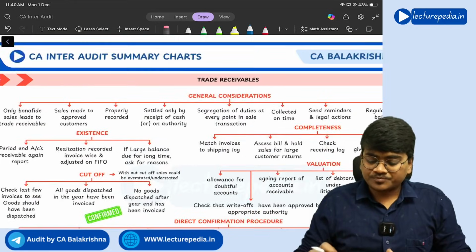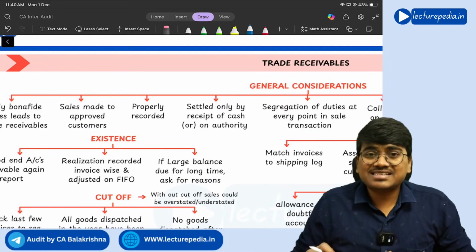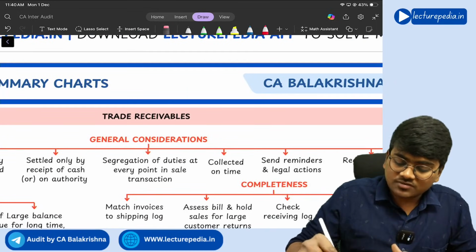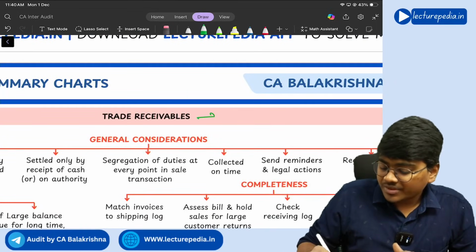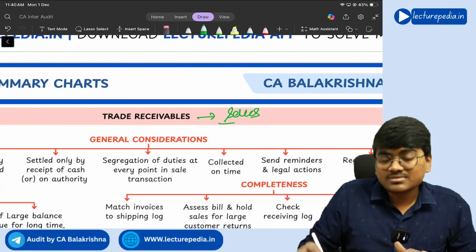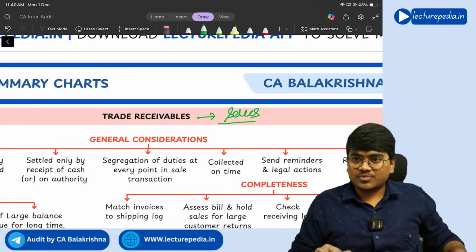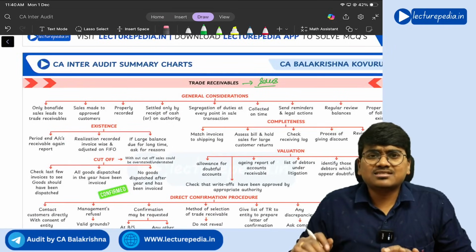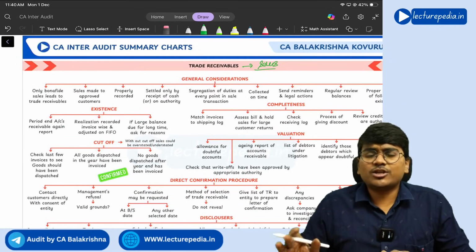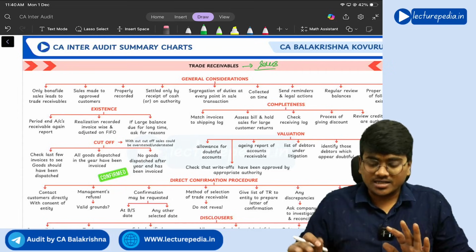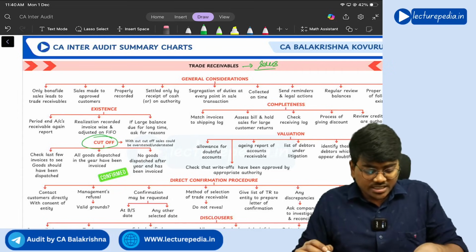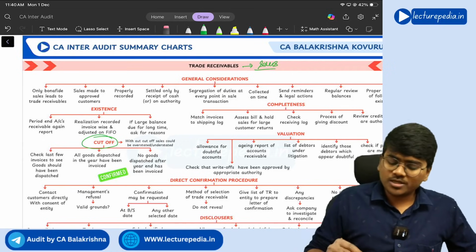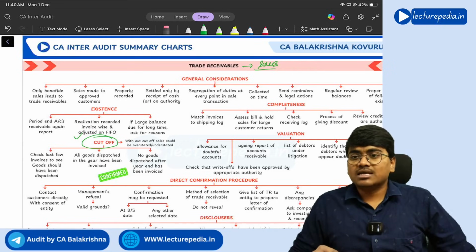Now moving to trade receivables. Trade receivables means debtors. How will debtors arise? Through sales, debtors will arise, right? What will be the assertions with respect to these trade receivables? Existence assertion, completeness assertion, valuation assertion, cutoff assertion, right? See, cutoff is generally related to sales. Since the trade receivable will arise through sales only, cutoff assertion also we will be seeing here.